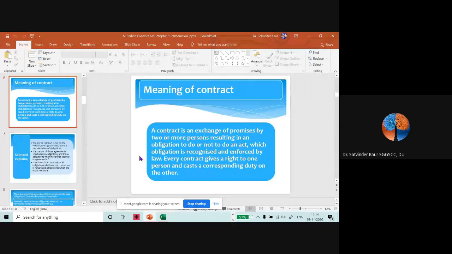When we say meaning of contract, a contract is an exchange of promises by two or more persons, resulting in an obligation to do or not to do an act, which obligation is recognized and enforced by law. Every contract gives a right to one person and casts a corresponding duty on the other. So this is the meaning.